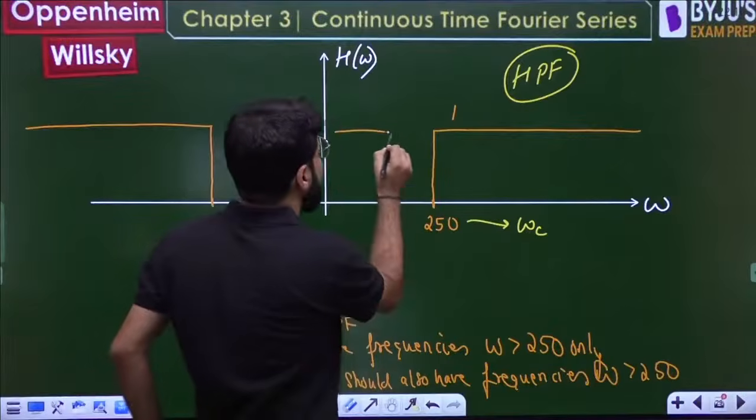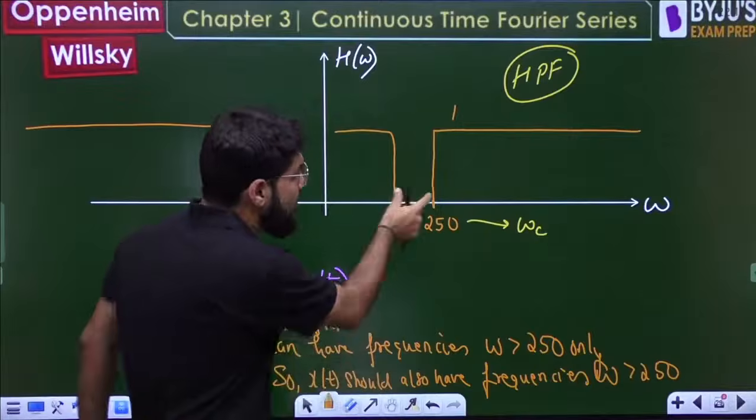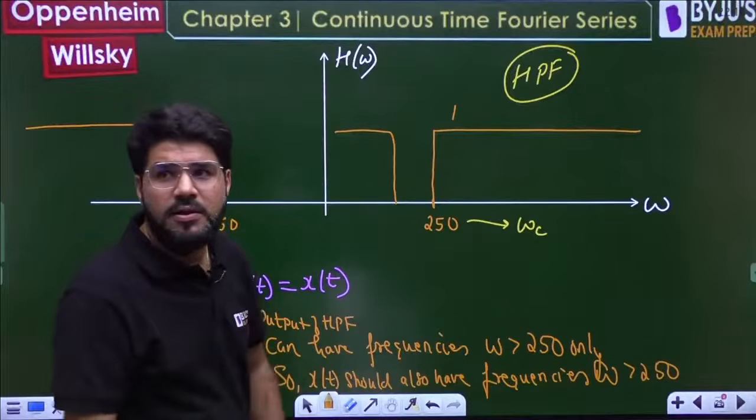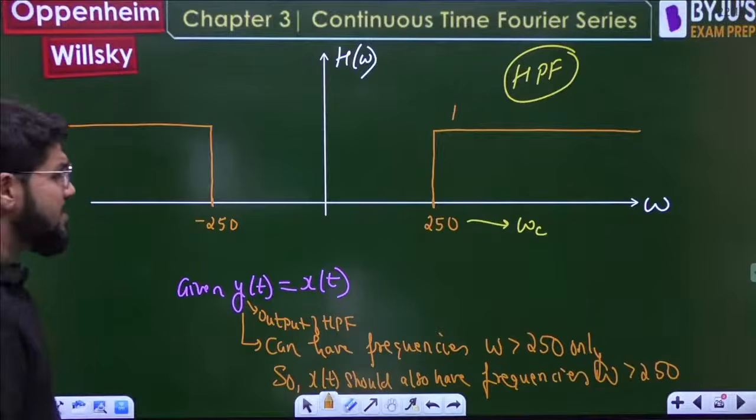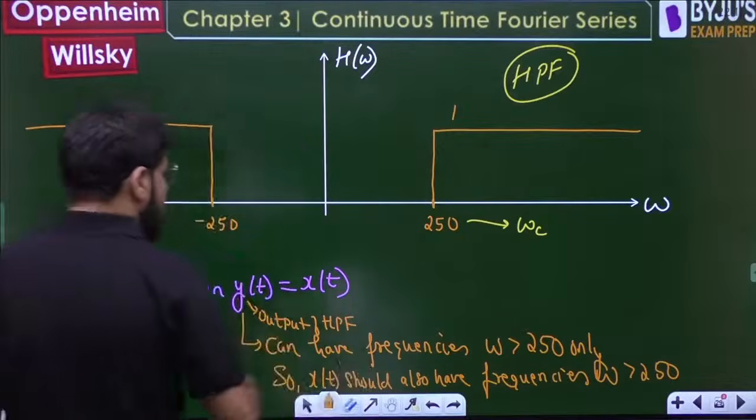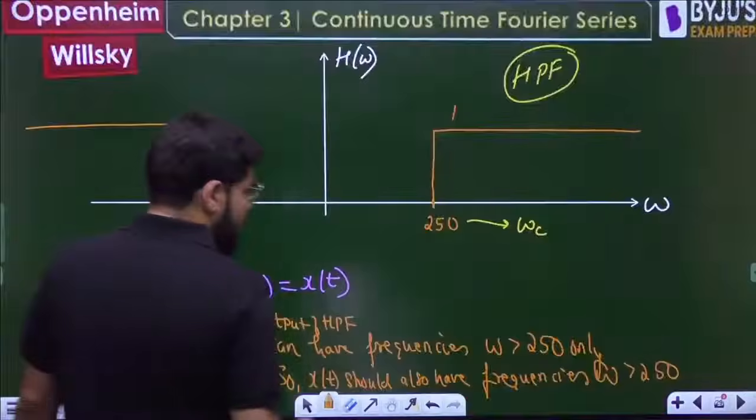Band stop is when it has something of this kind, stopping this particular band. Okay, so xt should have the frequencies greater than 250. So what are the frequencies of xt?